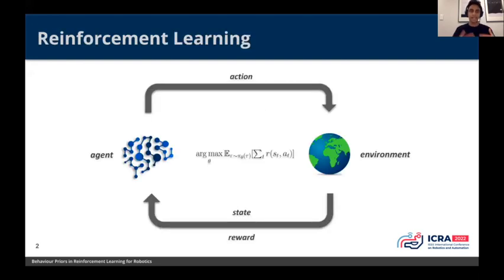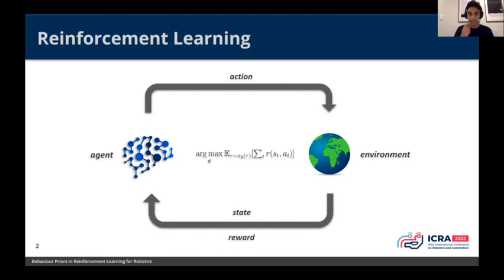So I realized that we have a diverse range of researchers coming to this workshop across controls, robotics, and machine learning. So I thought I might just give a quick overview of what reinforcement learning is, just to give you some context of what we're trying to do in this workshop. Reinforcement learning is a trial and error based control approach where an agent directly interacts with its environment in order to learn an optimal policy.